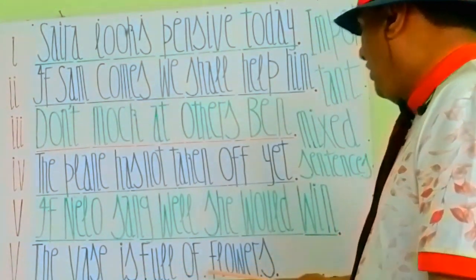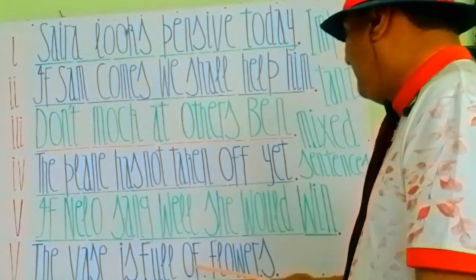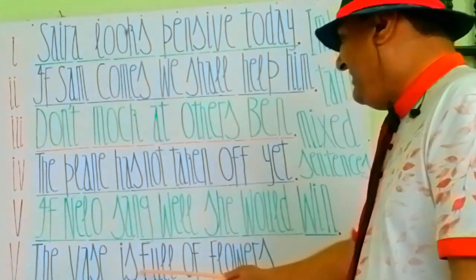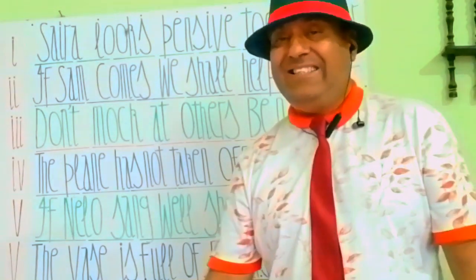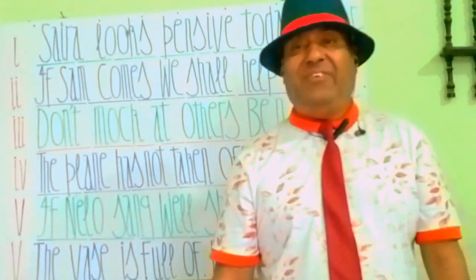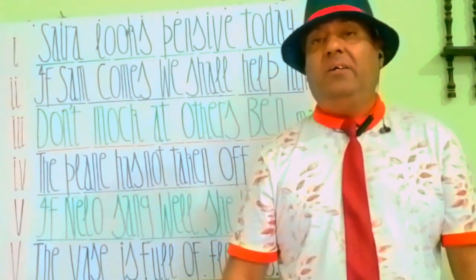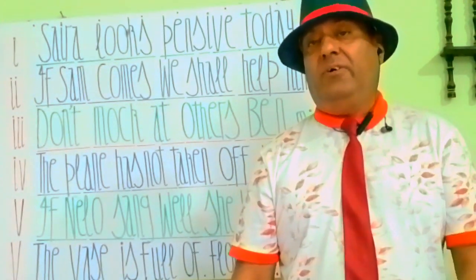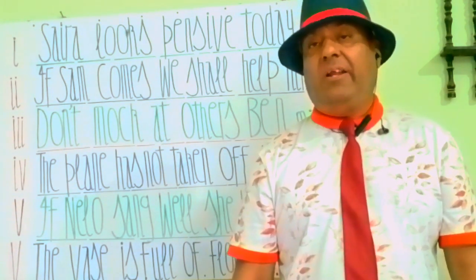The vase is full of flowers. गुलदान फूलों से भरा हुआ है. This is an adverbial phrase. So see here, the vase is full of flowers. गुलदान फूलों से भरा हुआ है.